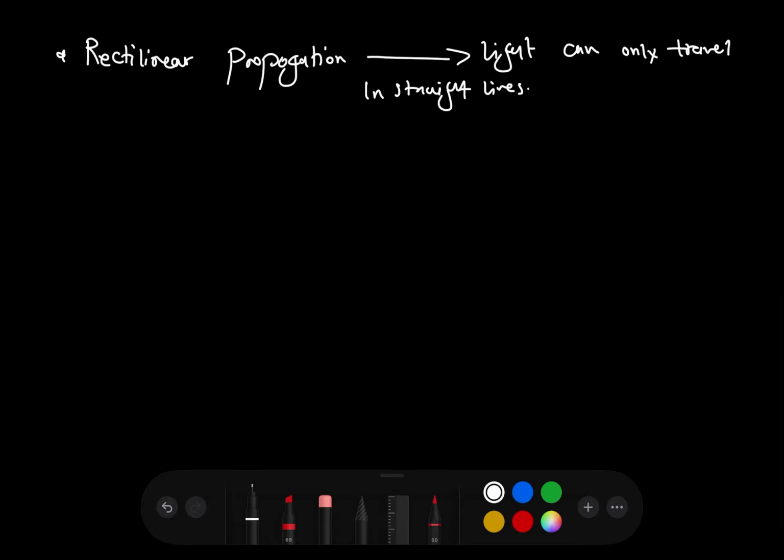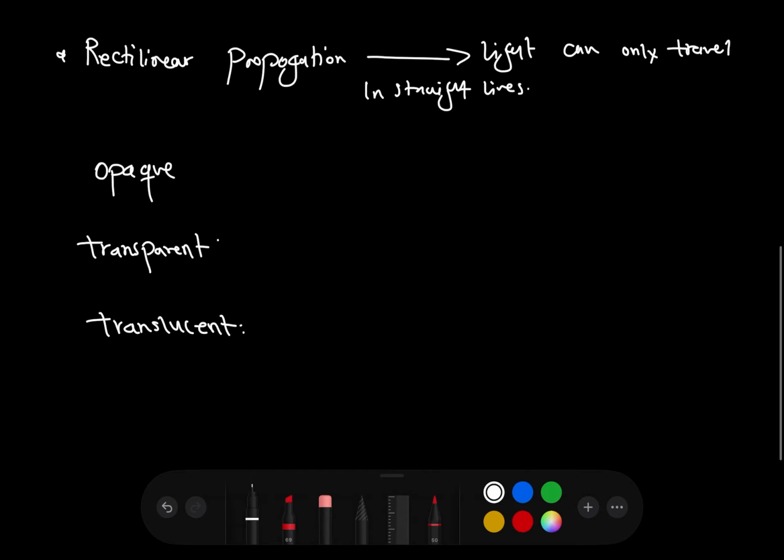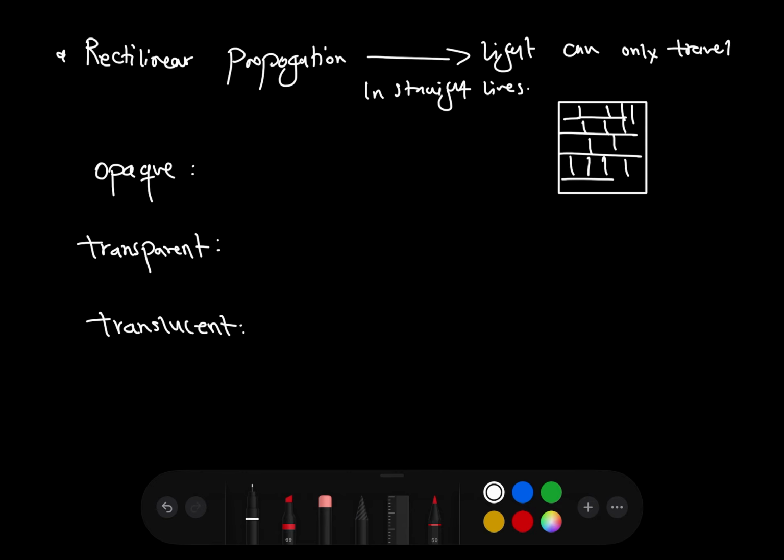Now that we're on the topic of shadows, there are three types of objects we need to know about. Objects in terms of light are either opaque, transparent, or translucent. So what exactly is an opaque object? Imagine a brick wall where every single crevice is filled in with bricks or cement that does not allow even a wrinkle of light to pass through.